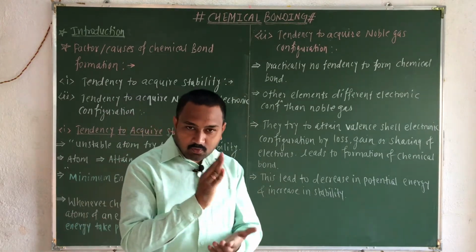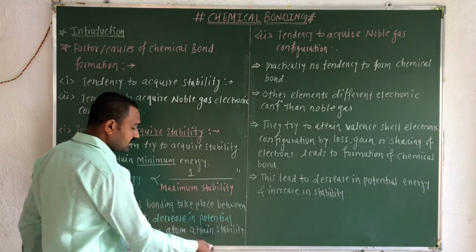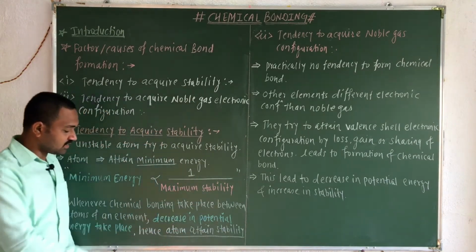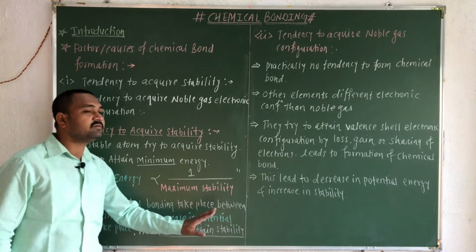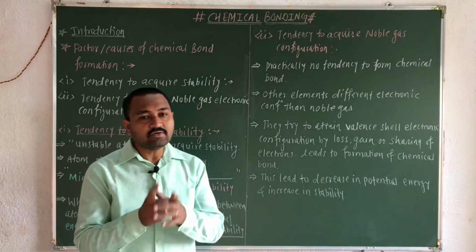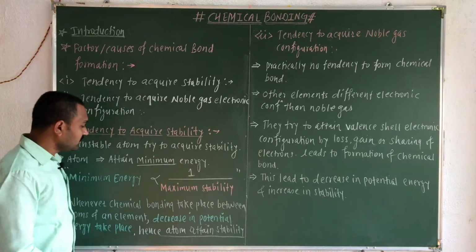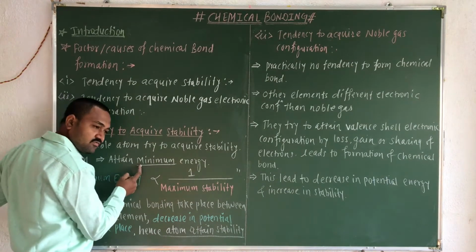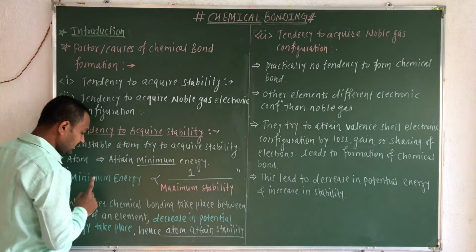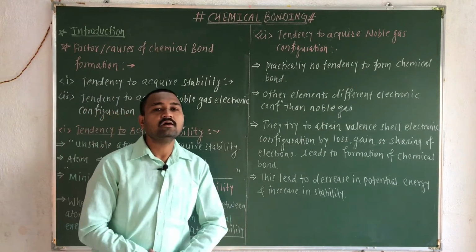If the potential energy decreases, the stability of that atom increases, and hence the atom attains stability. So whenever we have to consider the stability of an atom, we must consider the important factor, that is potential energy, or simply energy.